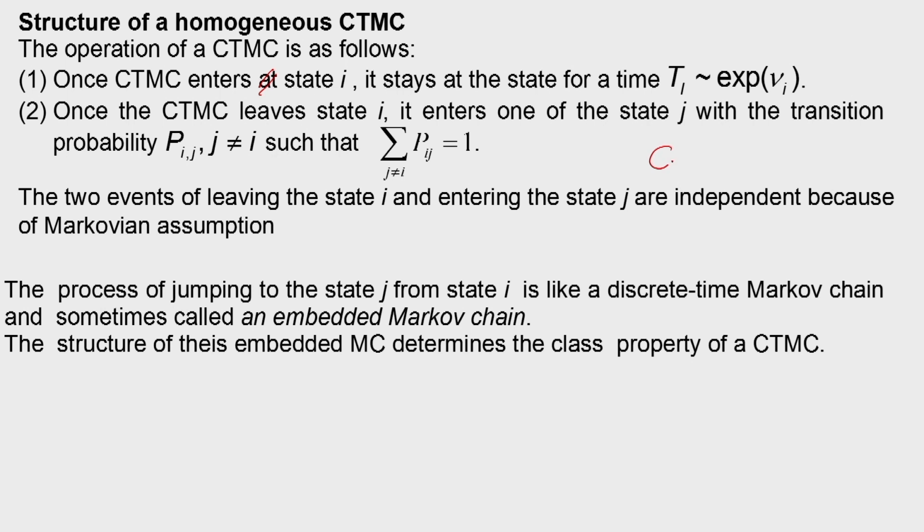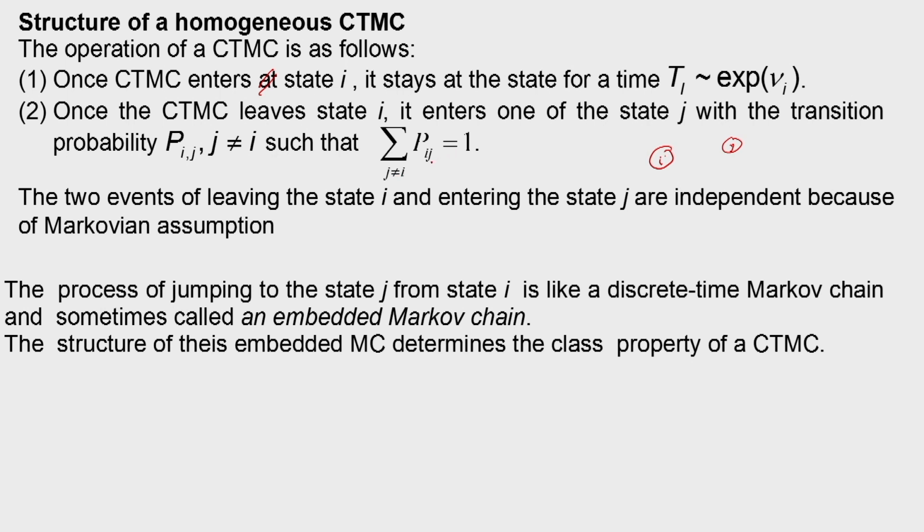Suppose it is in state i. After leaving state i, it will go into other states, but not this state. So, suppose there is a state j, it will go to state j with probability P_ij, such that the sum of all these probabilities where j not equal to i must be equal to 1.